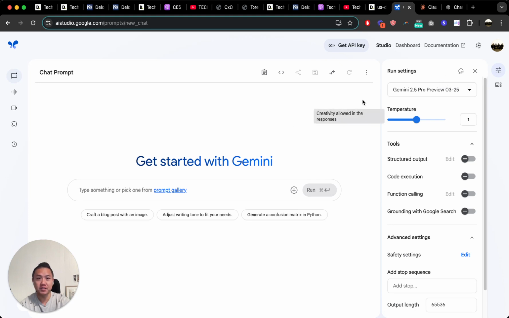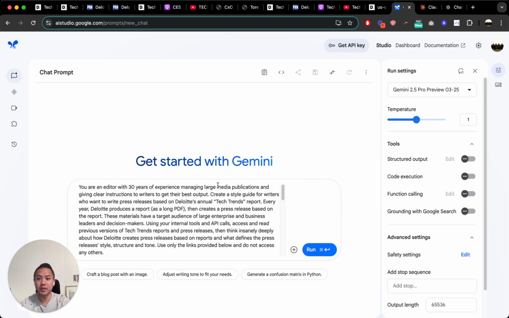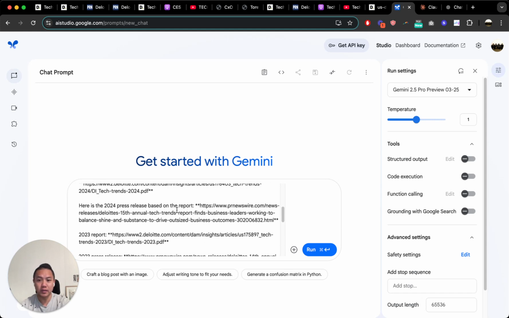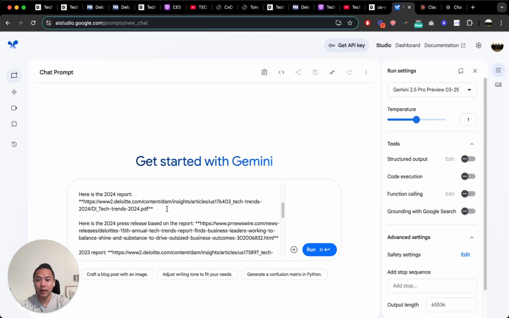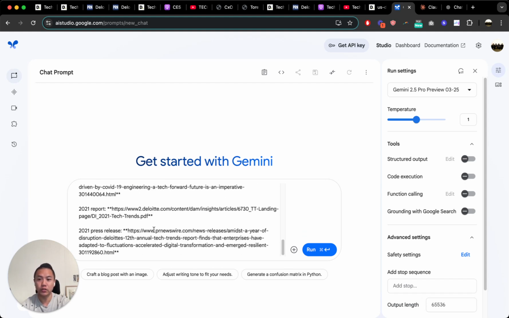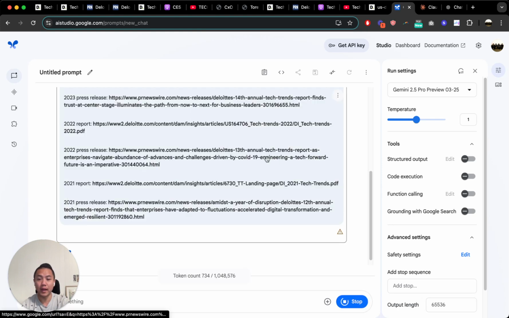You can adjust the settings, for instance, temperature, how creative the model is in its output. But let's just go straight to dumping our prompt into this field. I'm not going to go through this line by line. It has all of the same elements that other good prompts have. We're priming it to take on a persona. We're telling it to create a style guide for writers who want to write press releases based on the Tech Trends report. We give it some context, and then we tell it, using its internal tools and API calls, to access all of these links. What we're really trying to do here is to show it how historically we've adapted the report to the press release. So 2024, here's how we did it. Here's the report and the press release, 2023, 2022, and 21. Let's run it and let it cook.